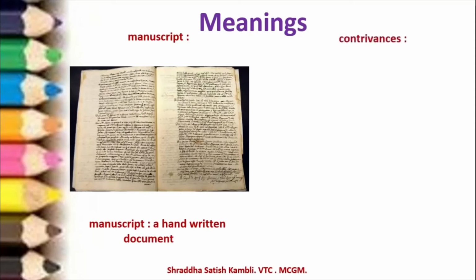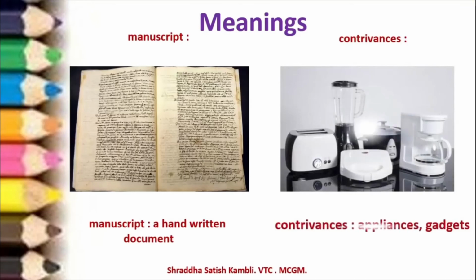Then you have contrivances. Now this is a different or difficult word for a simple thing called appliances. So what are contrivances? Contrivances are nothing but appliances or gadgets. Now this is a simple picture of some kitchen gadgets for you. Kitchen contrivances.